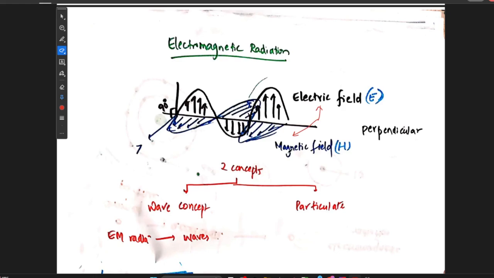The electromagnetic radiation has two main concepts. One, there is the wave concept and there is the particulate concept. Over the years, many scientists have researched the wave and particulate concepts of electromagnetic radiation. Then they came to the conclusion that electromagnetic radiation contains both waves and particles. It is not just particles or just waves.